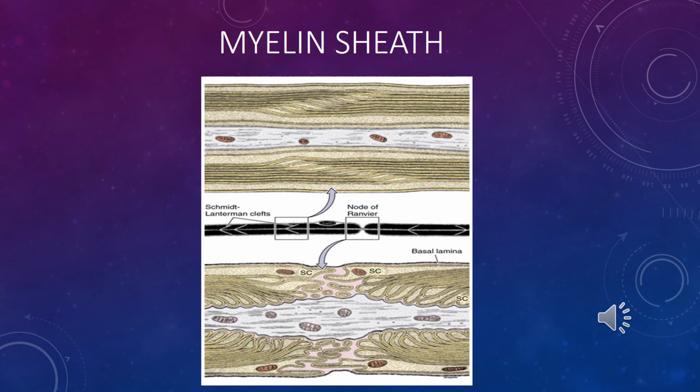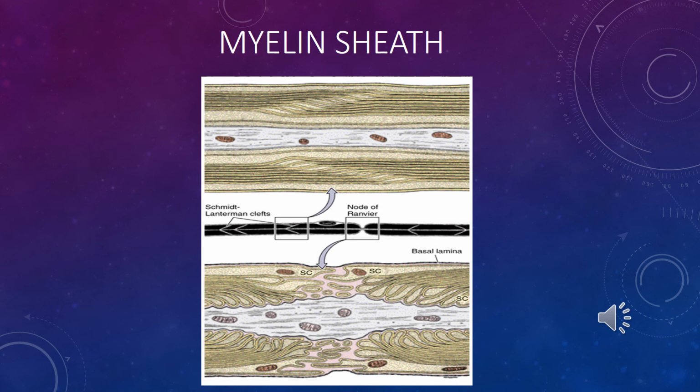Schmidt-Lanterman clefts. Schmidt-Lanterman clefts are an area in myelin sheath which is always light staining after osmium tetroxide, and in this area the cytoplasm of the Schwann cell or oligodendrocyte is present to concern function.